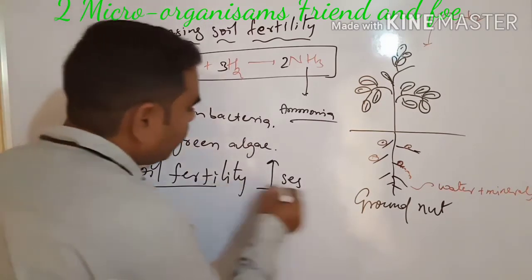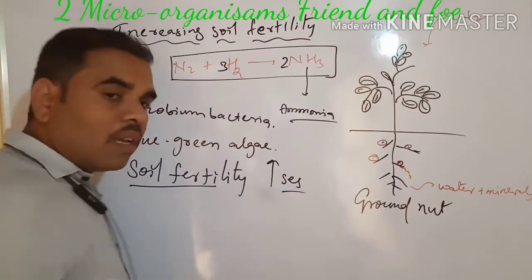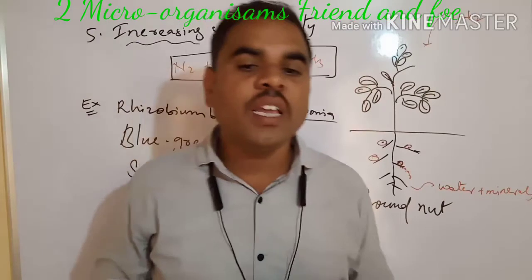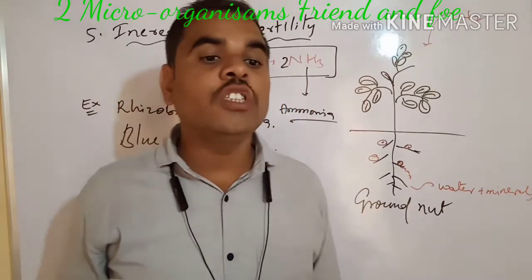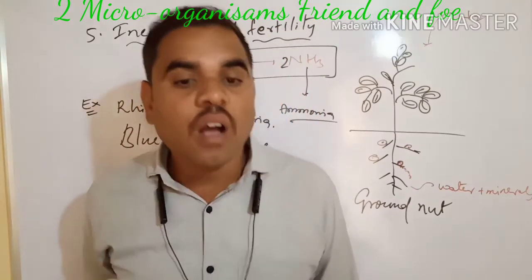Next, nitrogen fixing bacteria and blue-green algae are called biological nitrogen fixers, and they act as fertilizers used in agriculture.